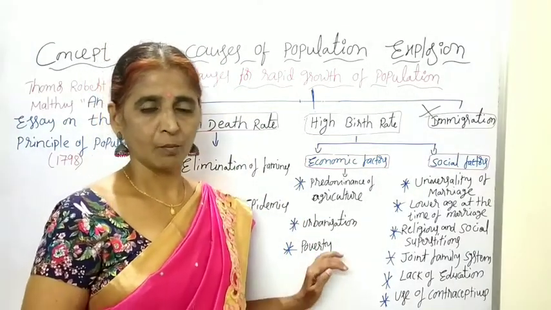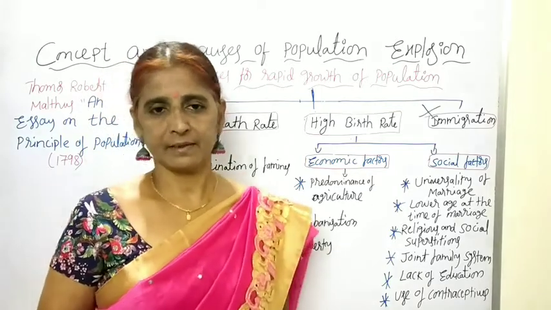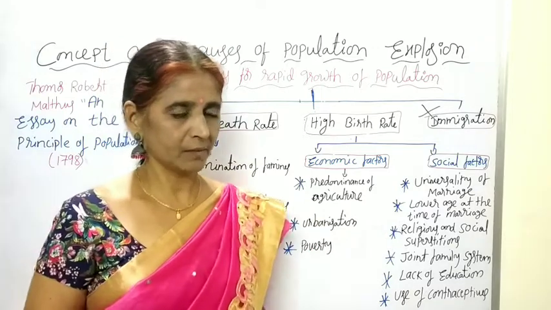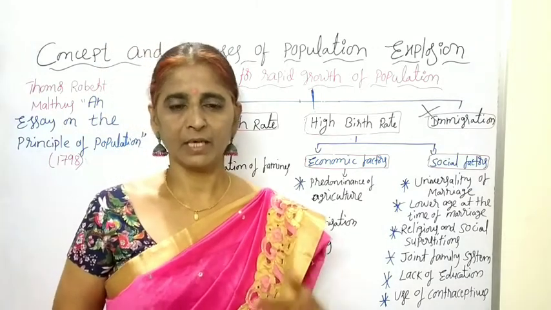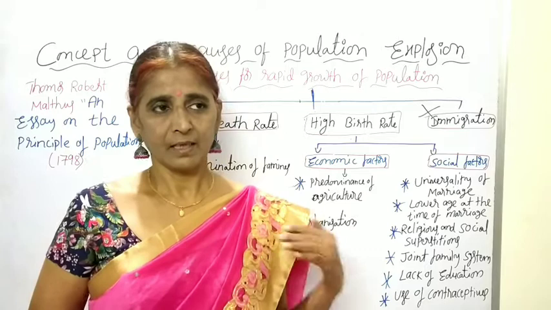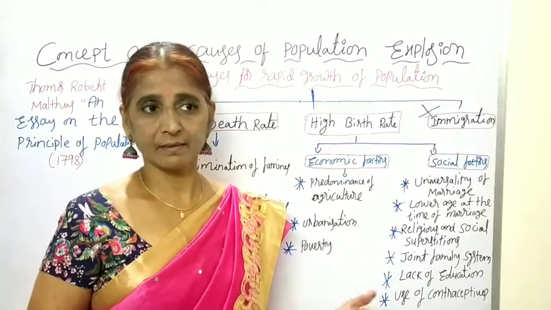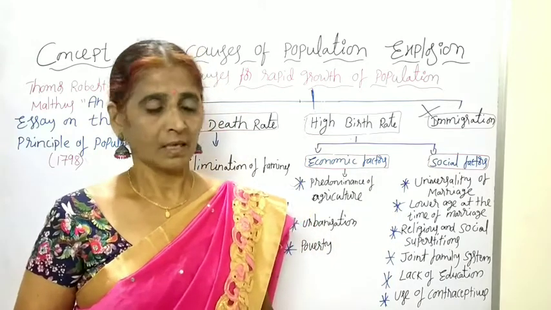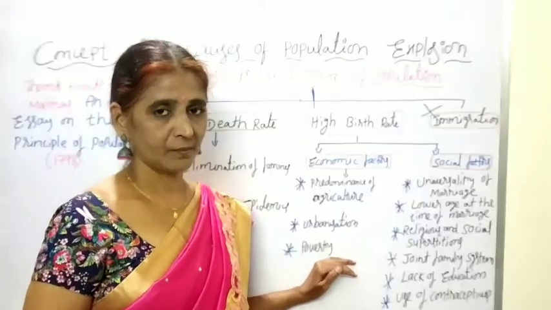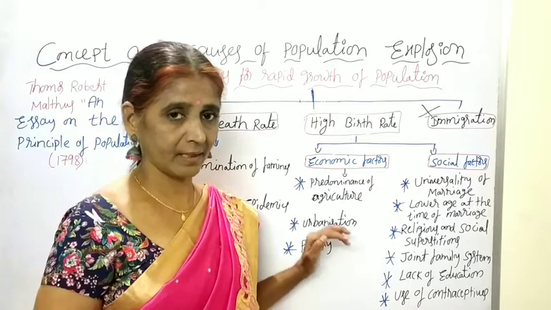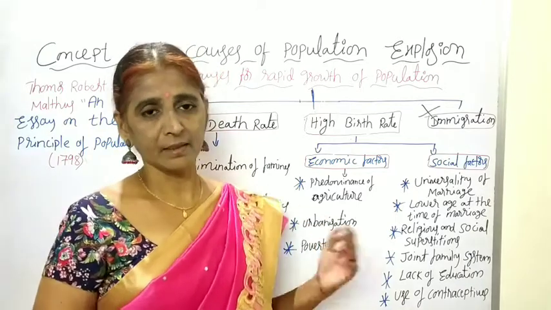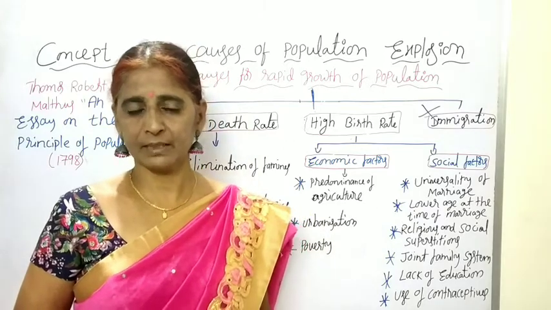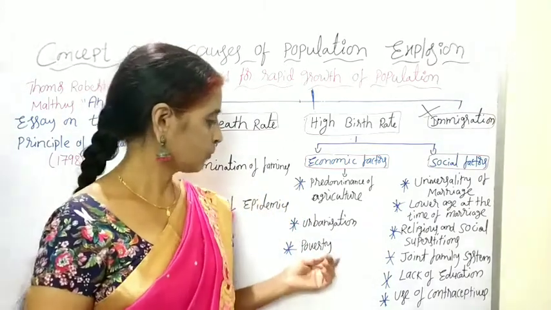Why? Because poor people do not have any assets. They think that children are their assets. If there are more children in a family, there are more earnings. The cost of upbringing the children is less than the income they earn. So that is the reason they produce more children, and they think the children are their assets. They will earn income and give it for the sake of the family.